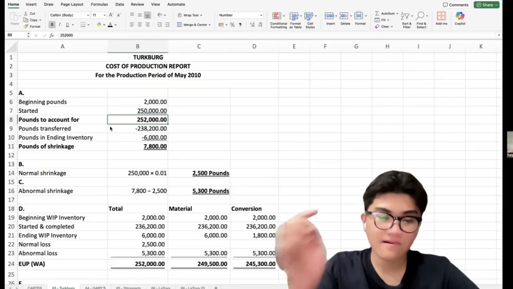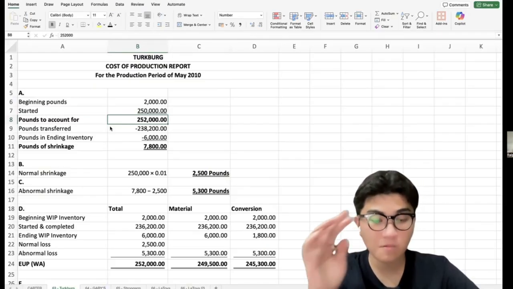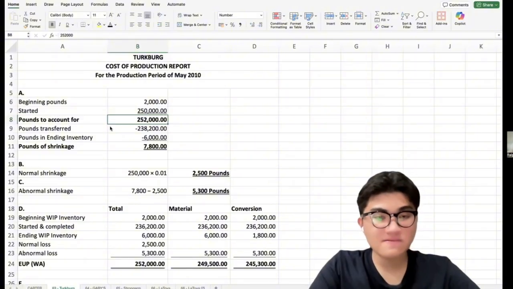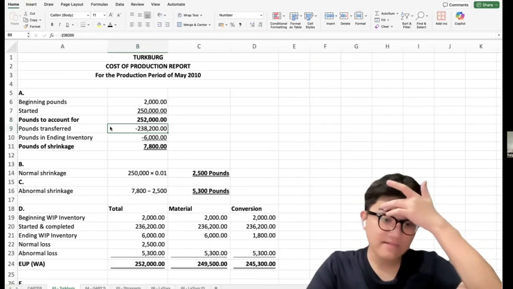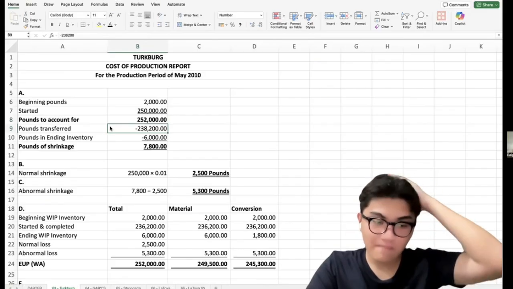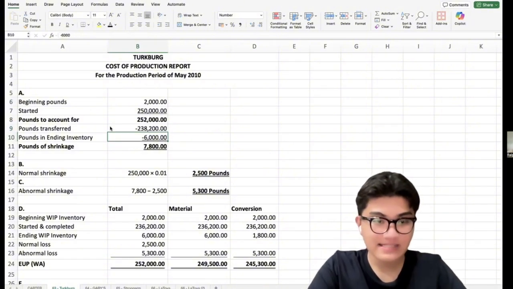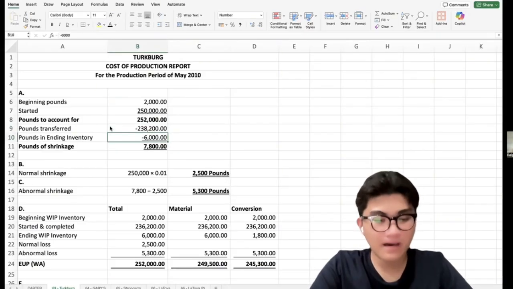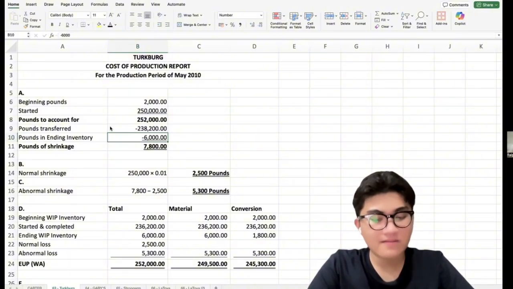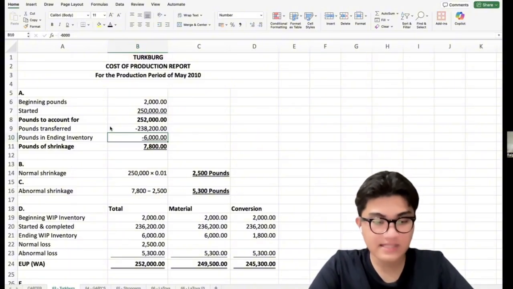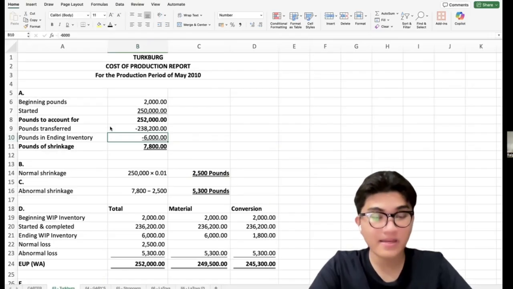Now we account for where these pounds went. First, 238,200 pounds were transferred to the finishing department, meaning they were already completed in the forming department. Next, 6,000 pounds remained in the ending work in process inventory, which are still incomplete at the end of the period.